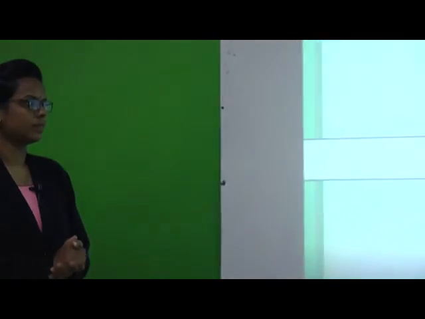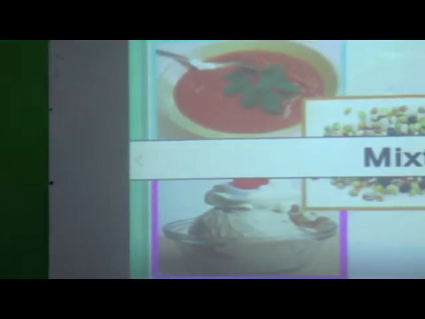In the previous class, we started a new lesson, that is lesson number 5, separation of substances. Before starting with the lesson, we will see a quick review of mixtures by a video. Let's understand what are mixtures.